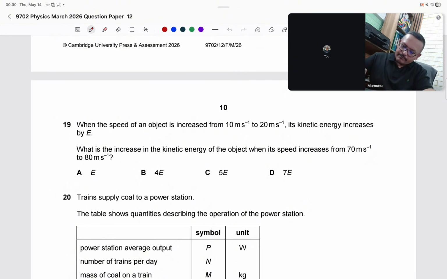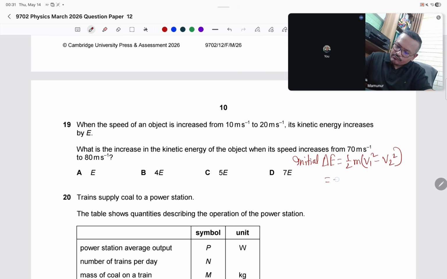Suppose the initial del E equals half m v2 square minus half m v1 square, half m into 20 square minus 10 square.